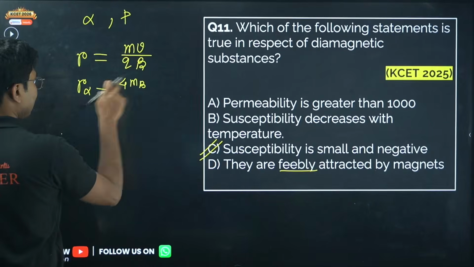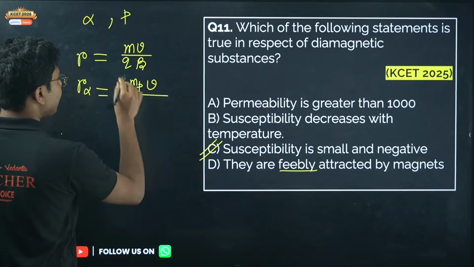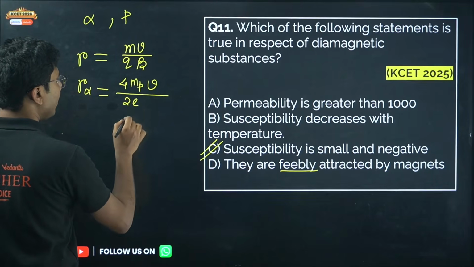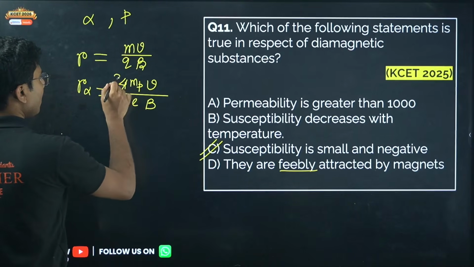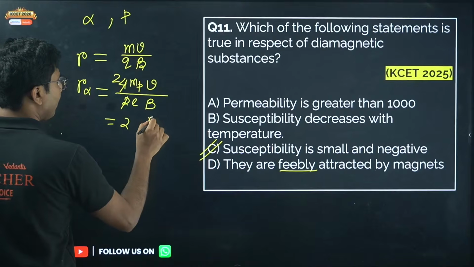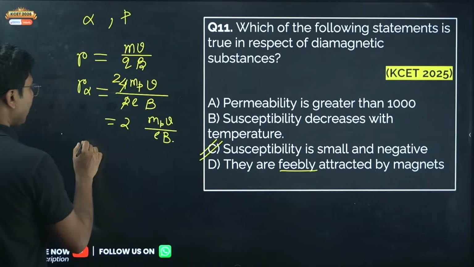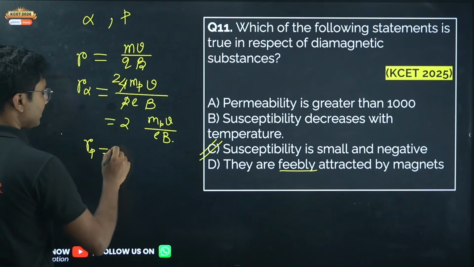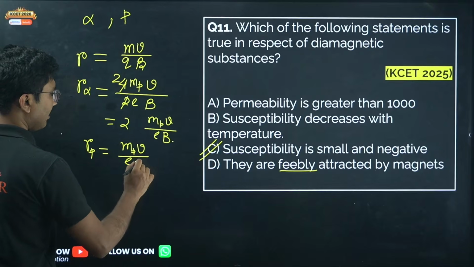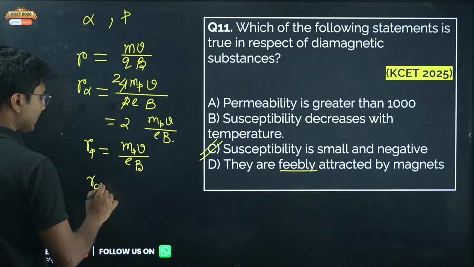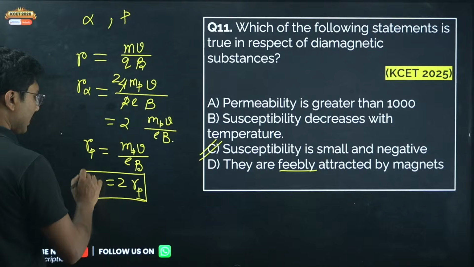Why 4 MP? I will explain. The radius of an alpha particle is 4 MP into velocity divided by the charge of the alpha particle, which is 2E, into B. The magnetic field is the same and the velocity is the same, so it will be 2 MP V by EB. Now what about the proton? The proton has mass MP, velocity V, charge E and magnetic field B. So R alpha is twice that of the proton.